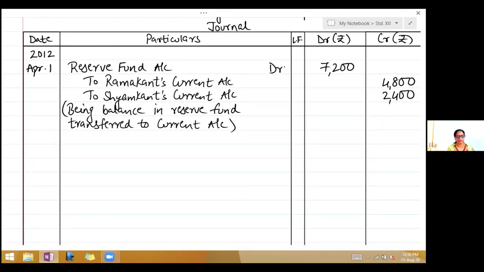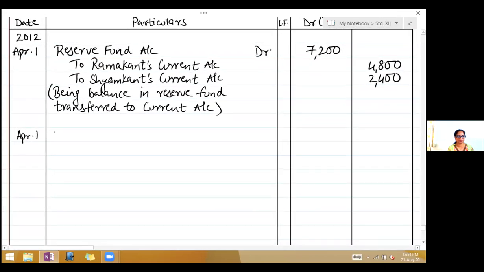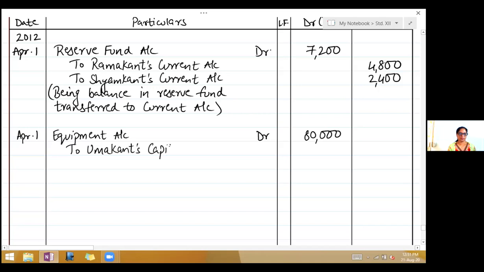So now take the adjustments. The first adjustment is he brings equipments of 80,000 as his capital. So new partners bringing in entry again on April 1st. It will be equipment account debit 80,000 to Umakant's capital account, 80,000.